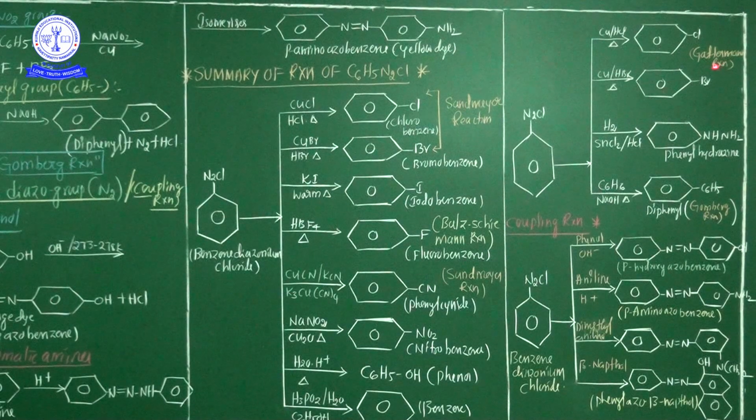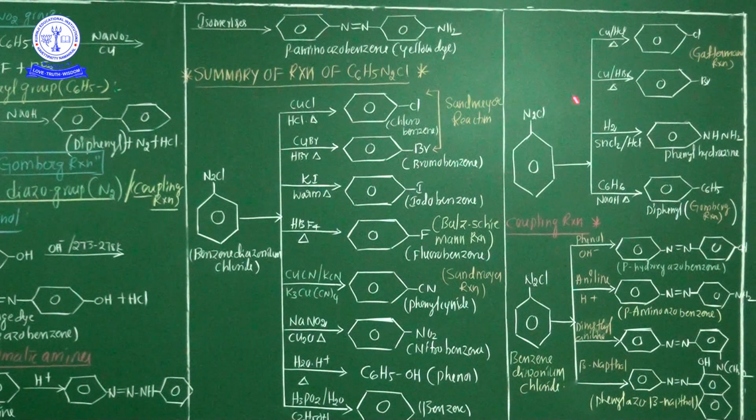But this reaction name is Gattermann reaction. And also this reaction name is also Gattermann reaction. Chlorobenzene and bromobenzene are easily liberated whenever diazonium is treated with copper powder and HBr and HCl. This is a Gattermann reaction. This is a Sandmeyer reaction.